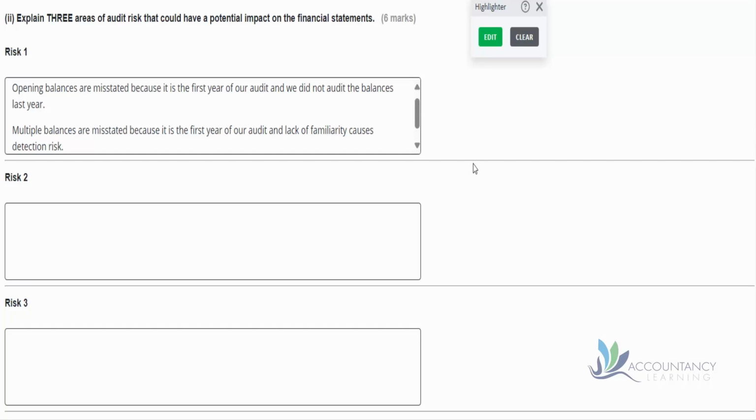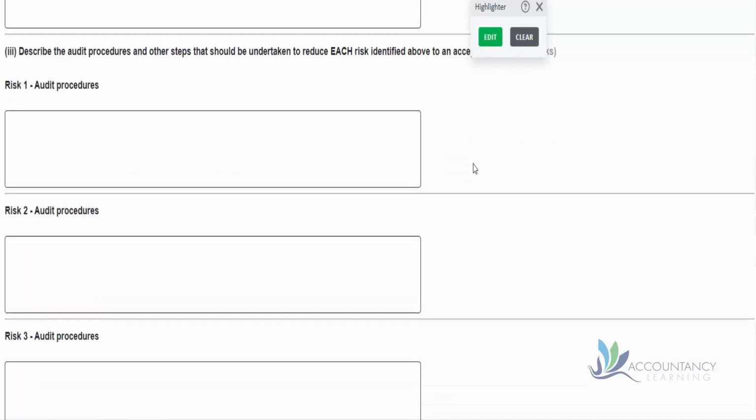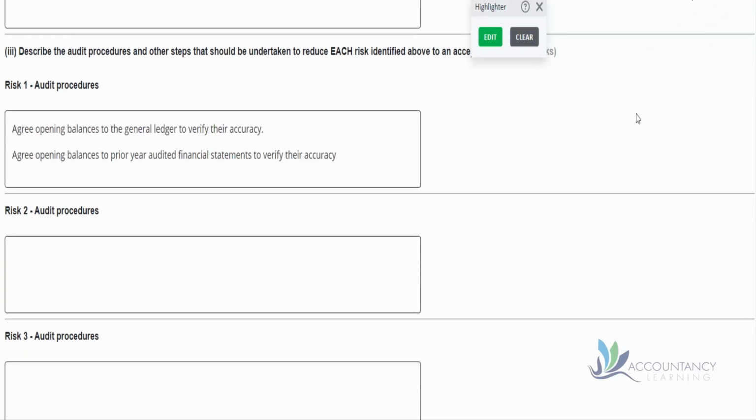So while we're thinking about these, let's do the audit procedures for this particular area as well. So here are a couple of tests for opening balances. So we could agree the opening balances to the general ledger to verify their accuracy. So notice the 3 parts there. We've got the verb, agree, the evidence is the general ledger, and the purpose is to verify accuracy. And similarly, we could agree the opening balances to the prior year audited financial statements, again, to verify their accuracy.